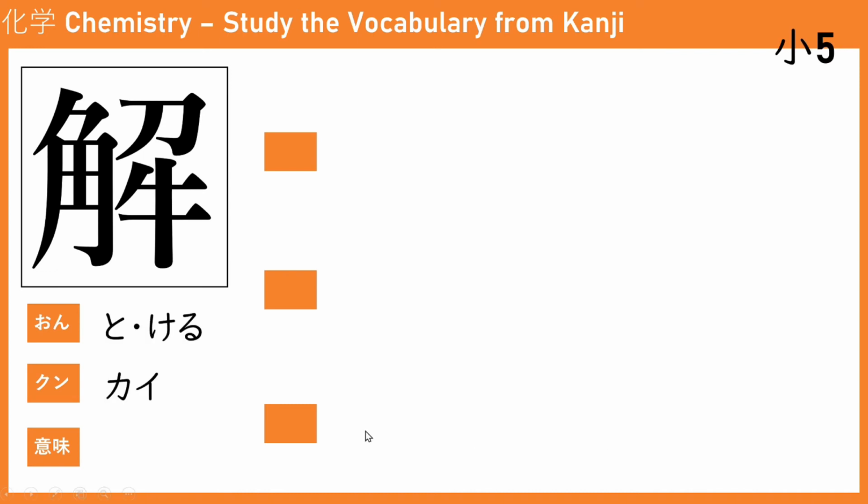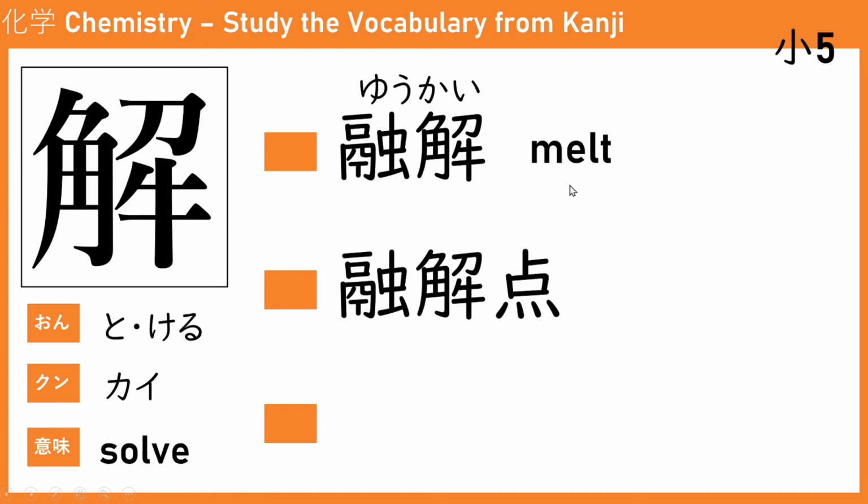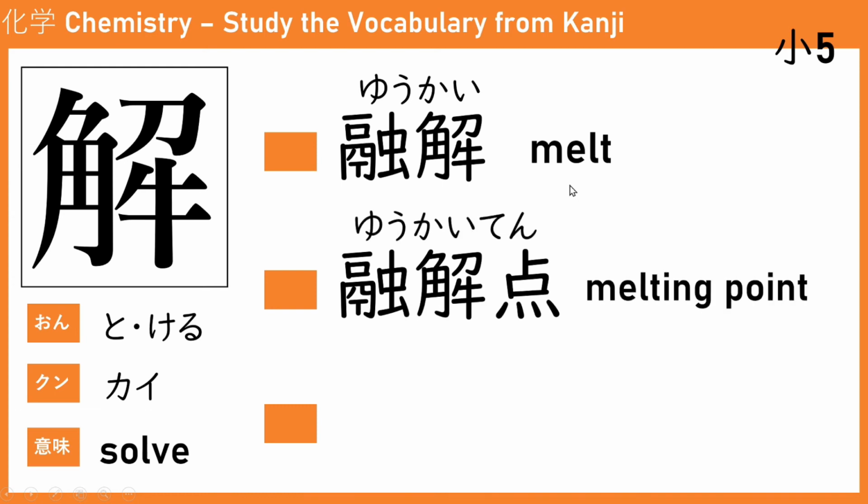The next kanji is kai, or tokeru. Tokeru means to solve. If you solve a problem, like a math problem, you use this kanji. But if you melt ice physically, use that kanji. So the first one is yukai, to melt. You melt something. Okay, the next one is the same, melting point, yukaiten.